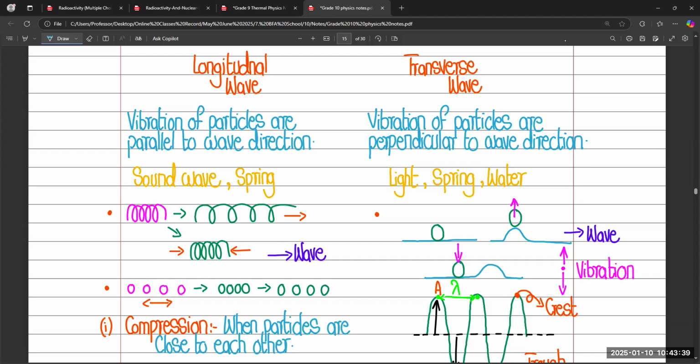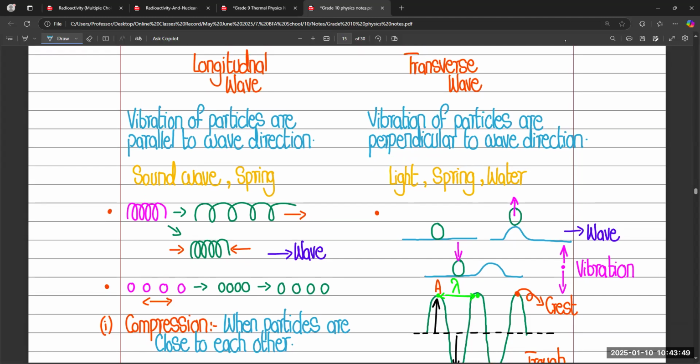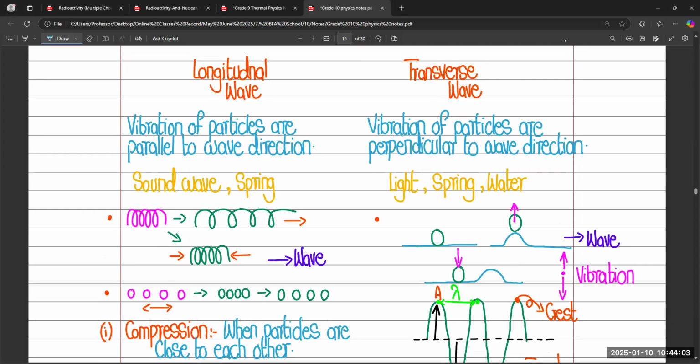Sound waves are an example of longitudinal waves, and a spring is also an example of longitudinal. If we compare the transverse wave, light and water waves are included as examples.